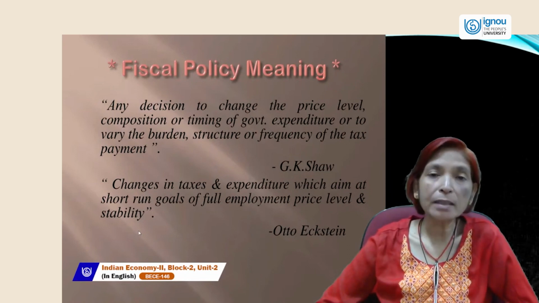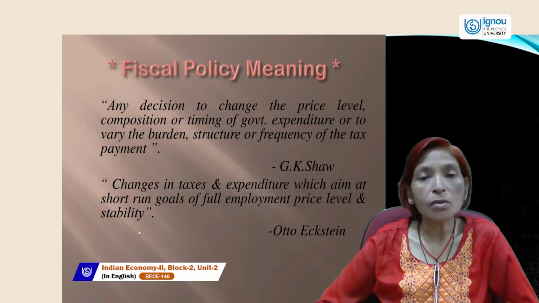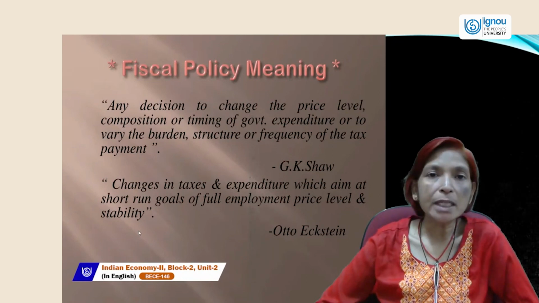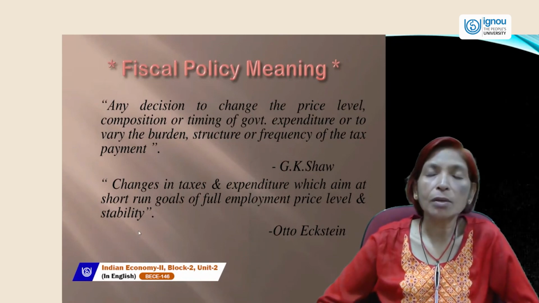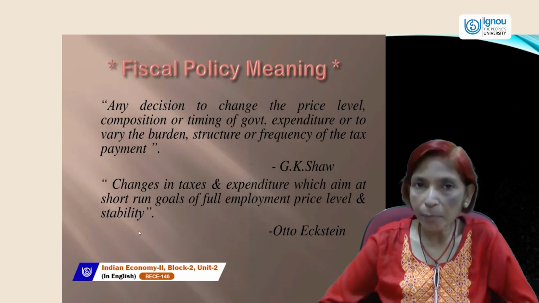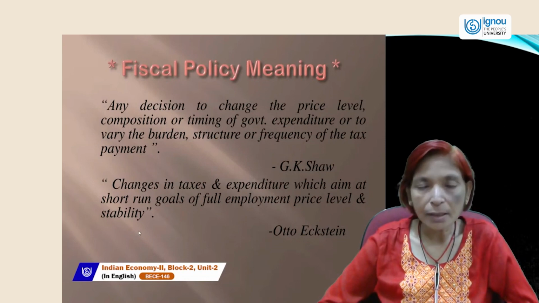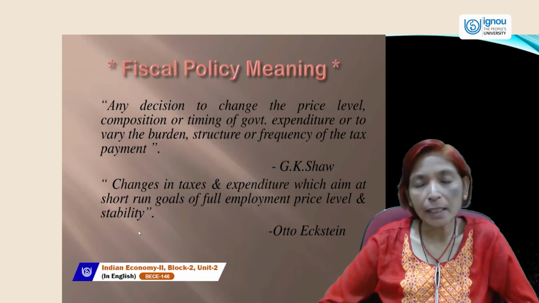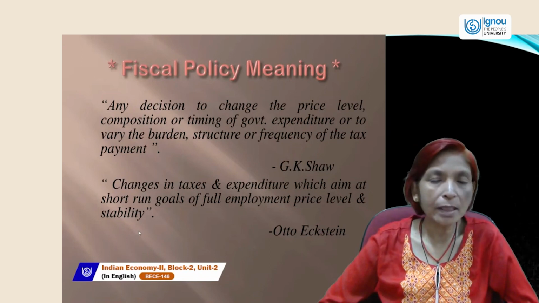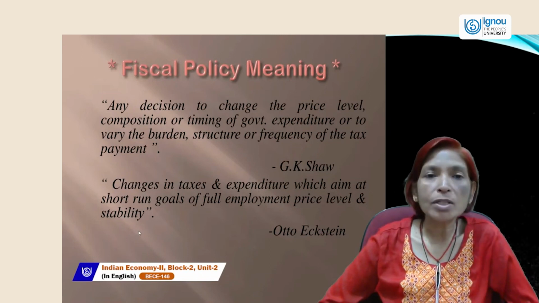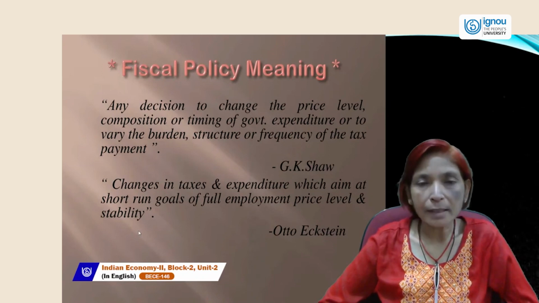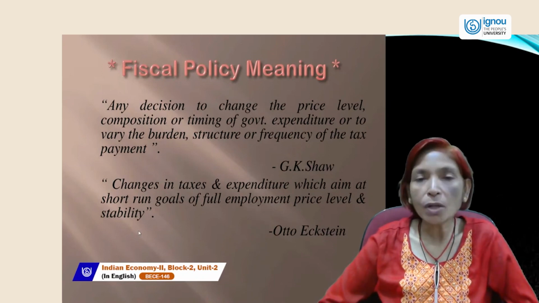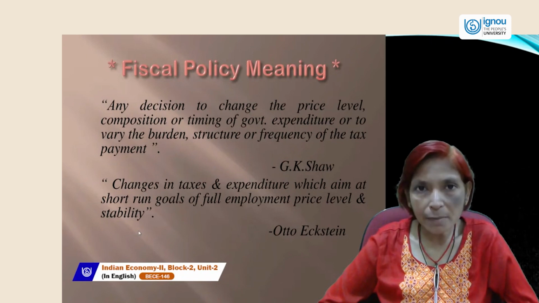So government should spend money on so many works, but government mainly spends its money on development works and non-development works like defense, law and order, and development works like agriculture, industrial development, infrastructure development, irrigation facility, electricity, power generation, water supply, sanitation, etc. All these expenditures are called development expenditure.